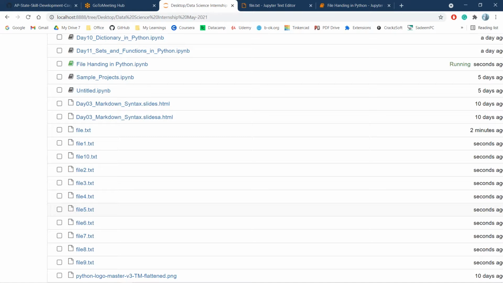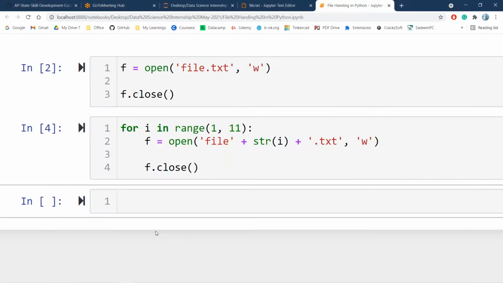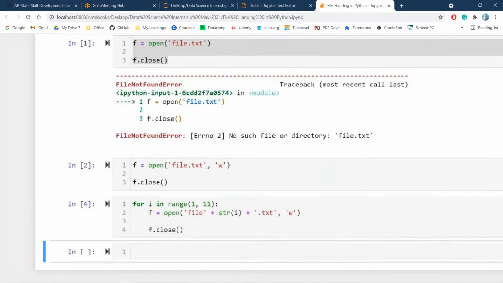Otherwise I can create a copy of a file. If I have 1 GB of data, I can duplicate that 1 GB of data to these 100 different files or 10 different files. That is the purpose of that. All these files are empty files because I didn't write anything into them. You should remember that. That is the purpose of handling files programmatically.